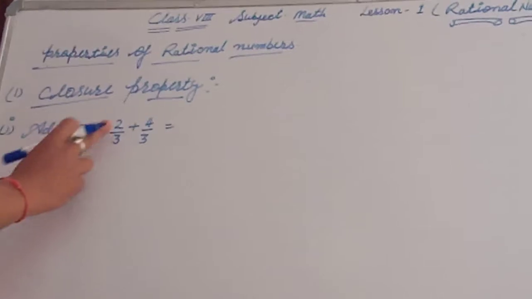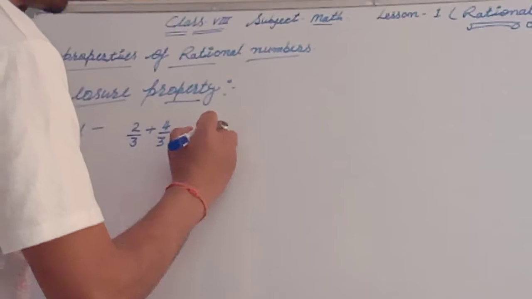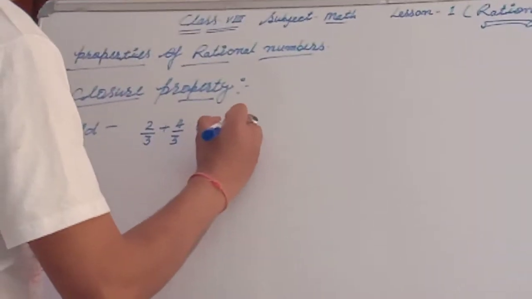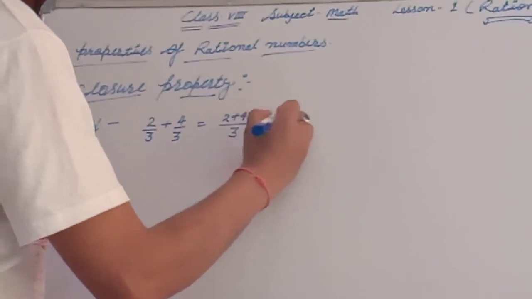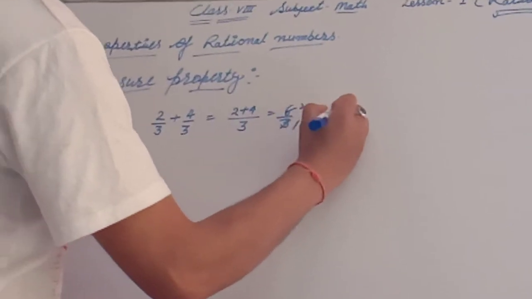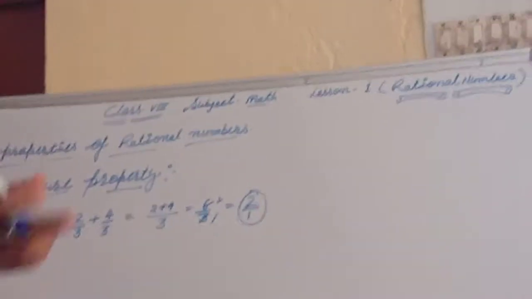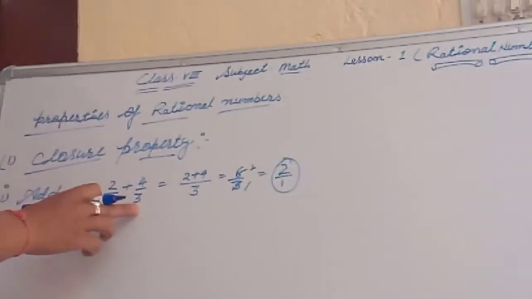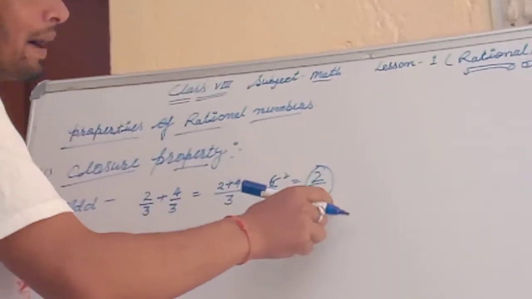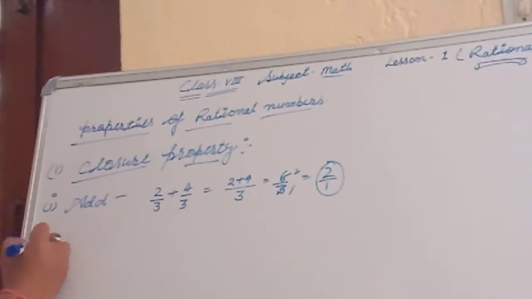This is a rational number, this is a rational number, and there will be addition. The denominators are the same, then write down 3, and 4 and 2, then we write down 4 plus 2 is equal to 6 upon 3. Then 3 1 ja 3 and 3 2 ja 6, so this is 2 upon 1. So this is also a rational number. That means this rational number and their addition, इनका जो addition होगा वो हमारे पास में also क्या होगा? Rational number होगा.